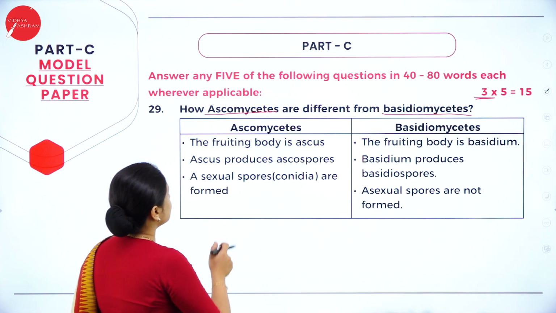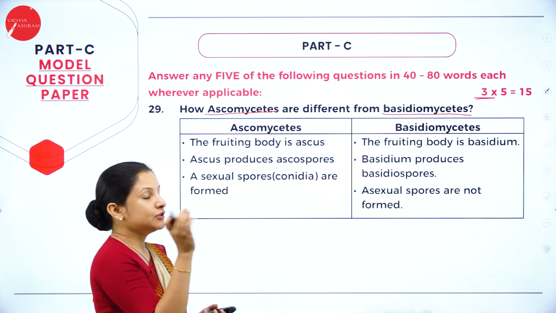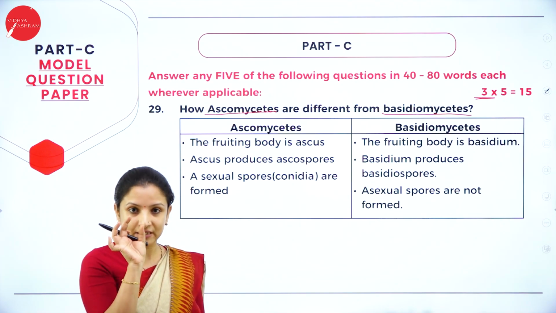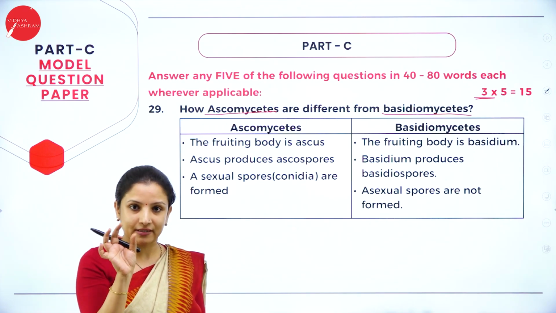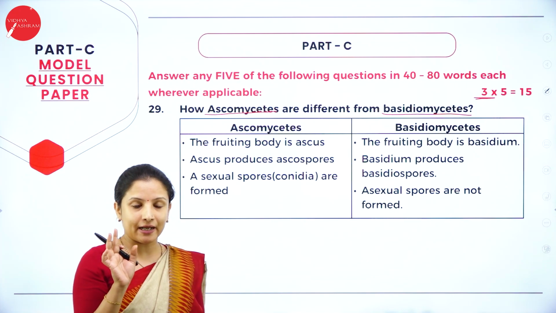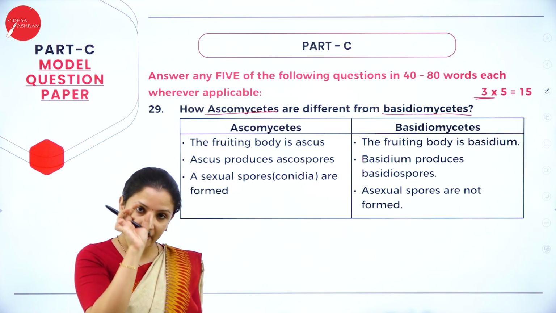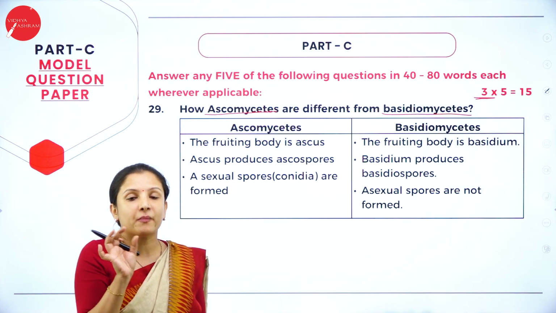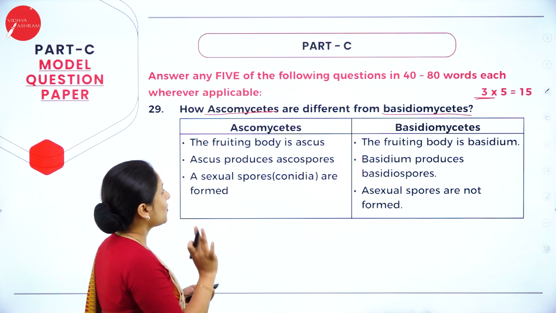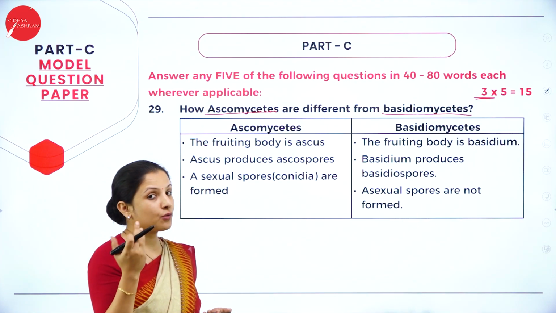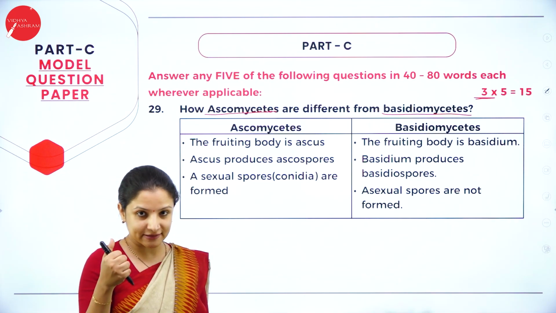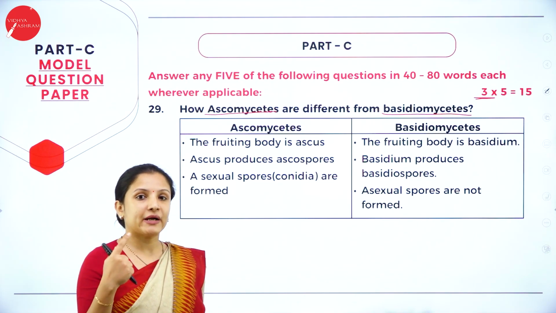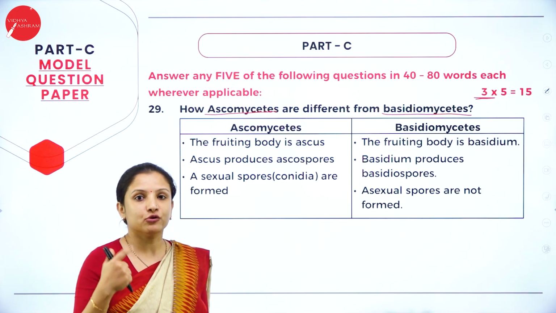Whenever this word mycetes comes, you have to understand it is fungi, because mycota means fungi. Now asco and basidio: Ascomycetes produce ascospores, and Basidiomycetes produce basidiospores.